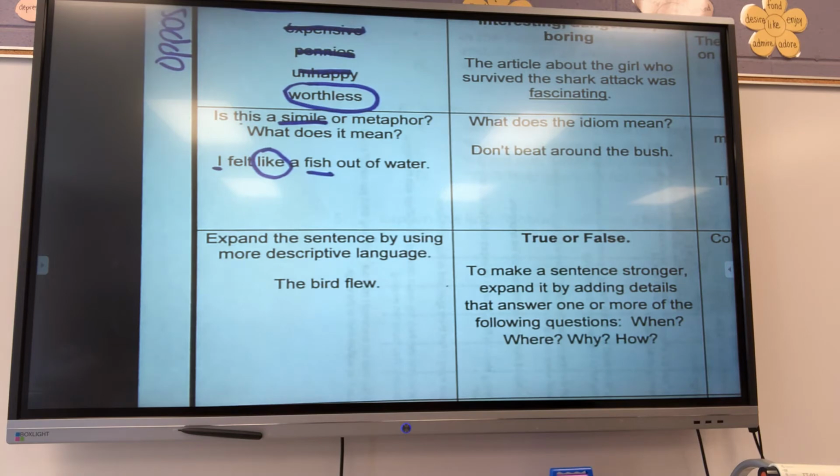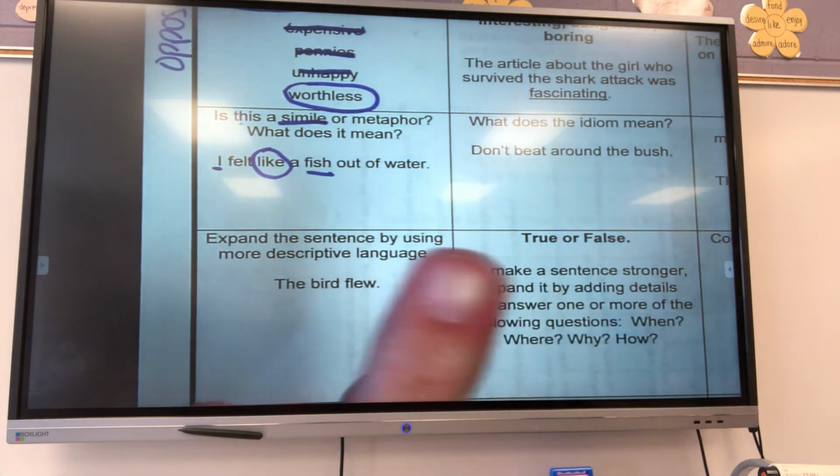Struggling to breathe. Though a fish out of water would be struggling to breathe, that's not necessarily what it means. Cole? He was dried out or dehydrated. No. Madison? He was very hot. He didn't feel too good. No. Okay, so y'all are trying to still take it on the literal side. Does a fish belong out of water?